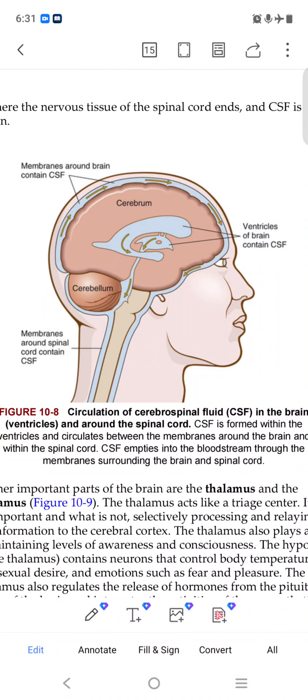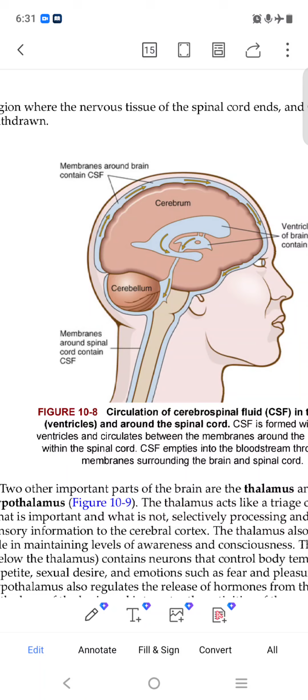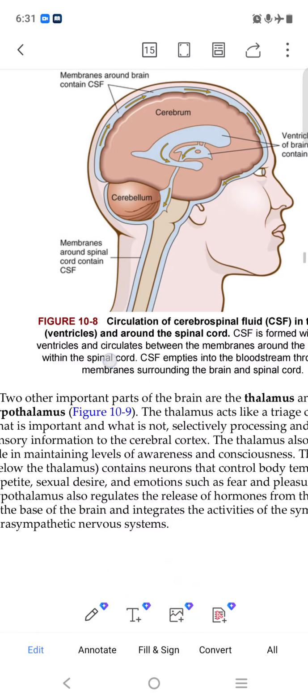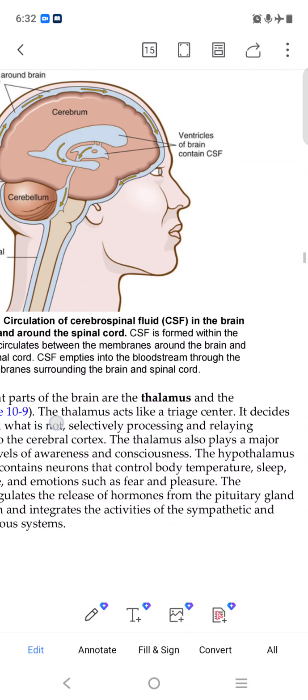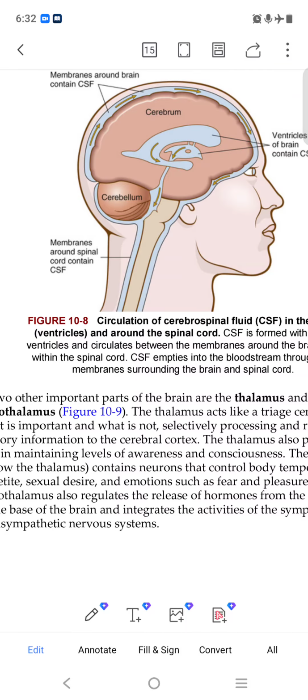Membranes around the brain contain cerebrospinal fluid. Here also fluid is there. Membranes around the spinal cord contain CSF. Here also fluid, cerebrospinal fluid. Circulation of cerebrospinal fluid is in the brain ventricles and around the spinal cord.